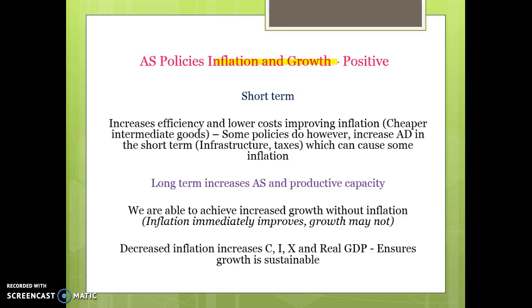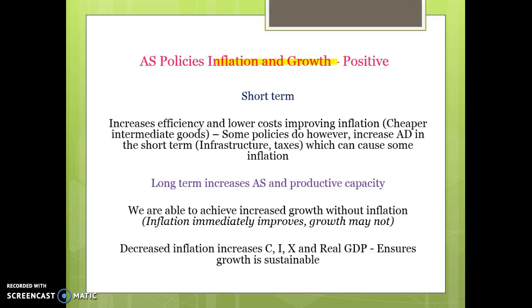However, there are some policies that will boost aggregate demand in the short term. So for something like infrastructure, it's not going to have the supply side benefits until the actual project is built. Lower taxes as well, like lower income taxes or lower company taxes, can promote investment and consumption, which can cause some inflation in the short term. So it's important to recognise that some policies that are focusing on supply, like immigration and trade liberalisation, should reduce inflation straight away. There's more competition for jobs and there's more competition for our products. However, other policies like infrastructure and lower taxes can cause some demand pull inflation in the short term.